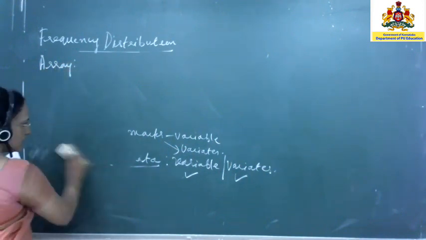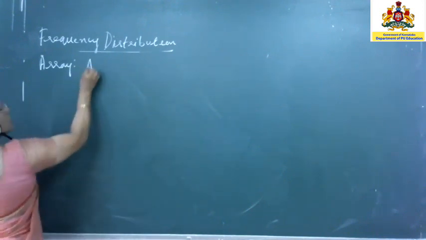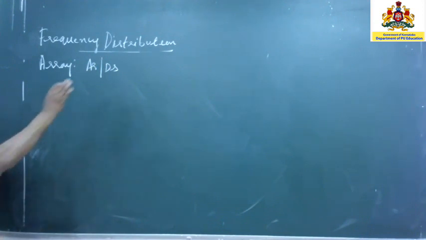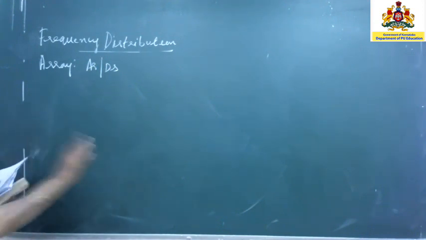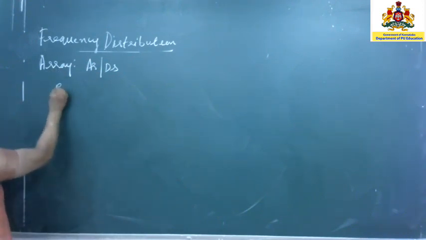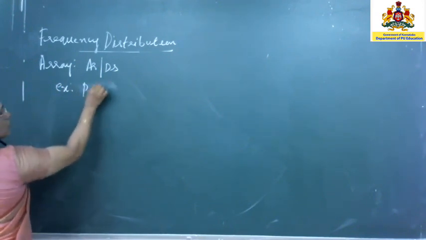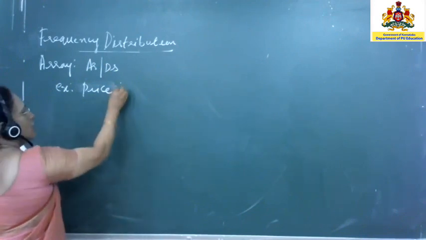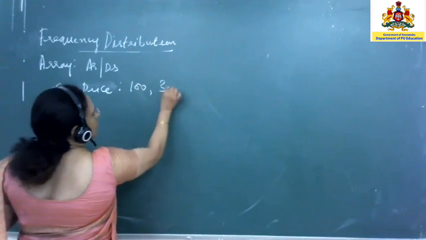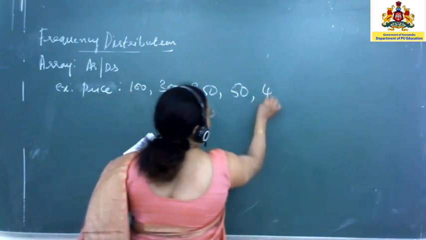Whenever you arrange raw data either in an ascending order or a descending order, then that order or the data is called an array. For example, let me take some other numbers. Price is the variable. Let us take the price of, say, 5 commodities: 100, 300, 250, 50, and another one is 400.